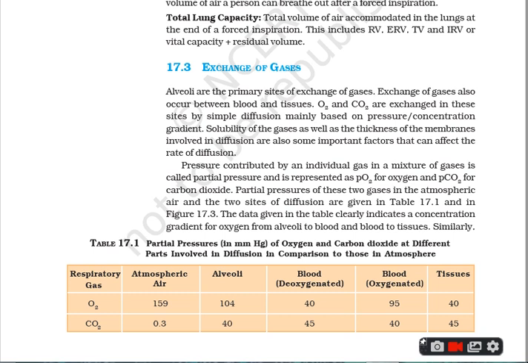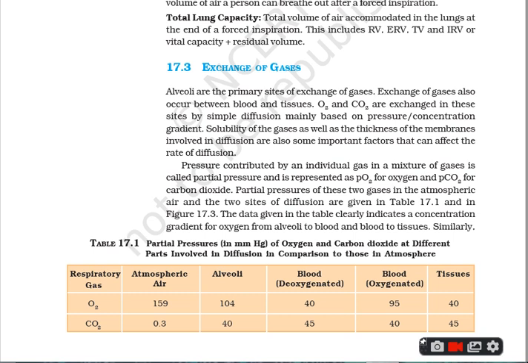So I would like to explain at alveolar level. The alveoli are the primary sites of exchange of respiratory gases. I repeat, alveoli are the primary sites of exchange of respiratory gases. Oxygen and CO2 are exchanged at alveoli by the process of simple diffusion.